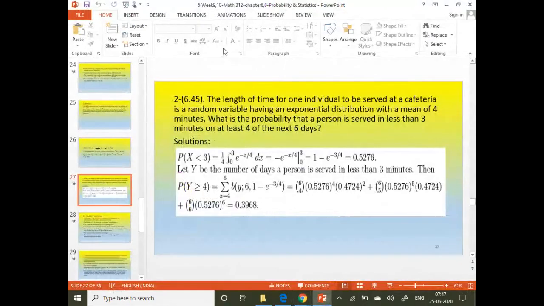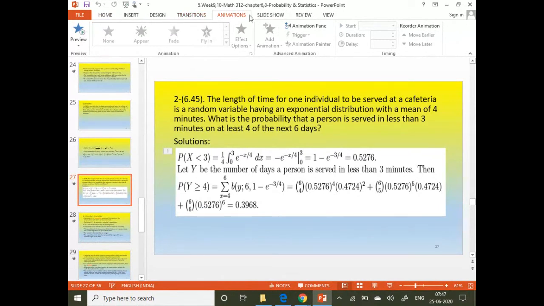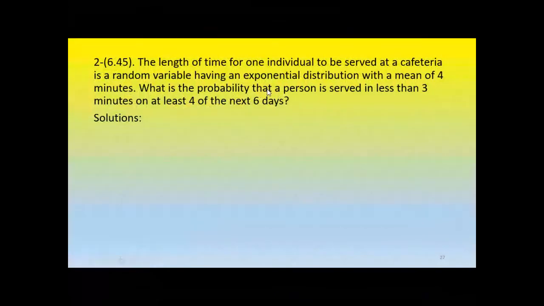We will start with this problem that we have left in the last class. The length of time for one individual to be served at a cafeteria is a random variable having an exponential distribution with a mean of 4 minutes. What is the probability that a person is served in less than 3 minutes on at least 4 of the next 6 days? There are two different probabilities to be found for this problem.